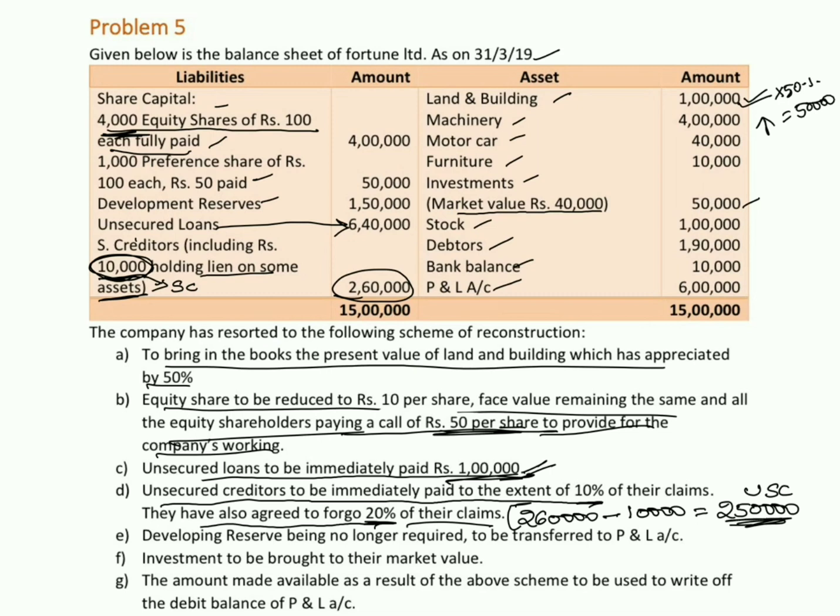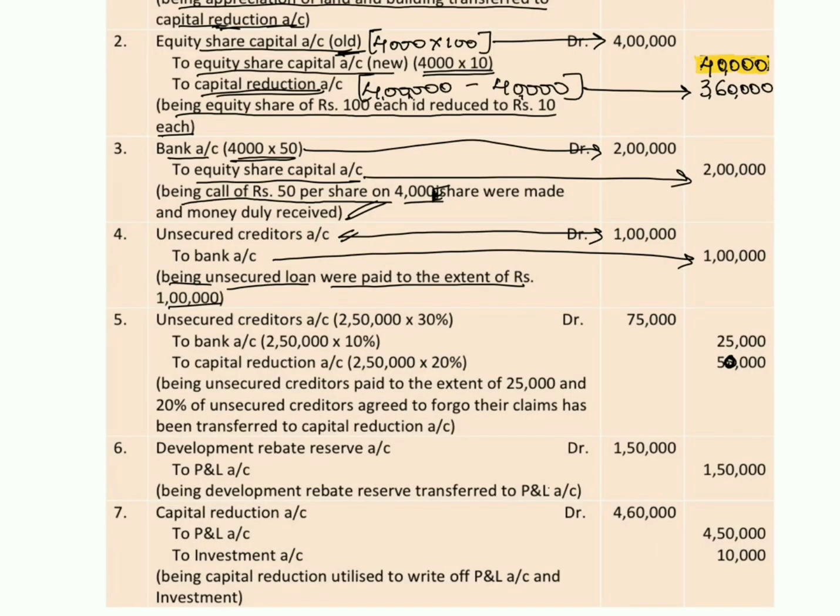Out of this 2,50,000 unsecured creditors, to the extent of 10% they are paying by cash immediately, and 20% of the value they are ready to forego, that is, to give up 20% of the value. So let's pass the entry.